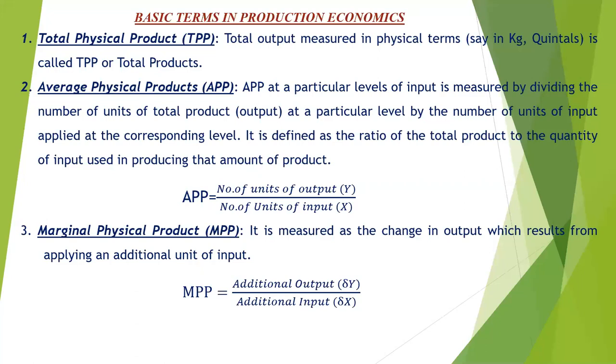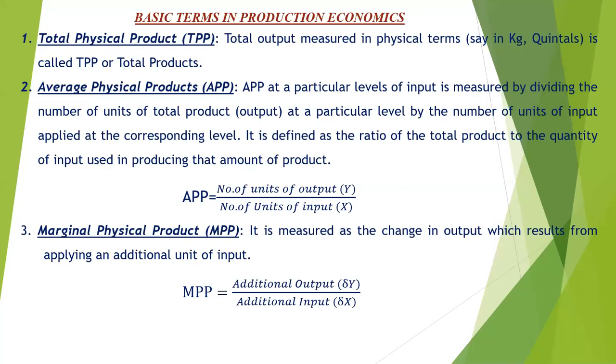Separately we can calculate the average physical product, no doubt. But for calculating the average physical product, we are thinking about the single input and the output. When we are studying the factor relationship, otherwise called the input relationship, that time we are thinking about the two inputs and outputs.